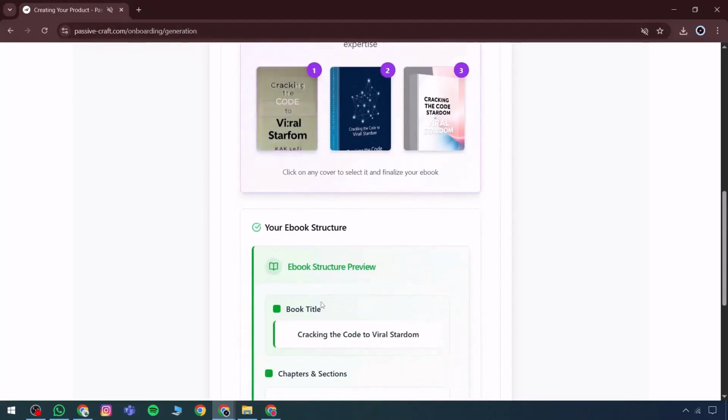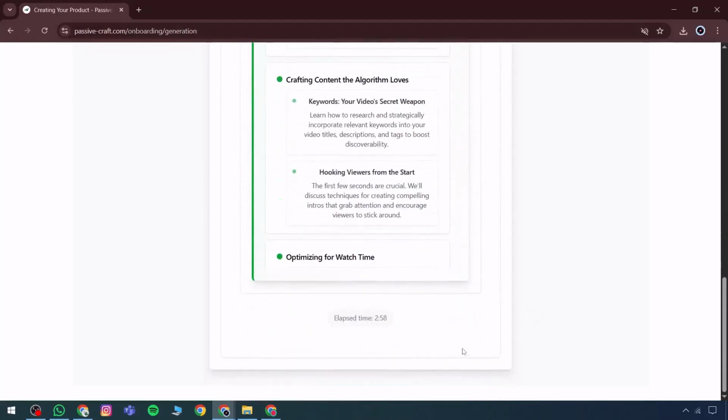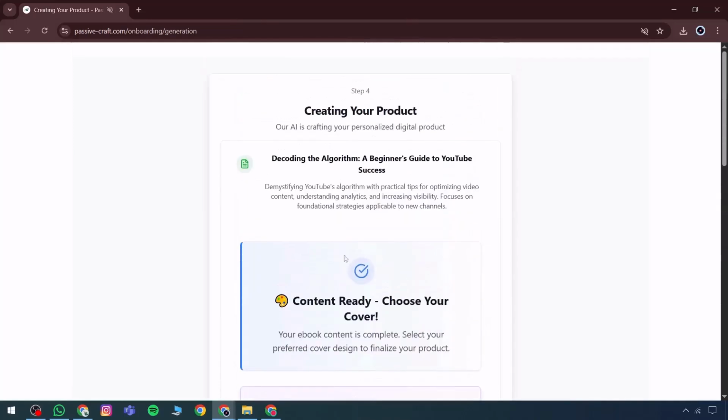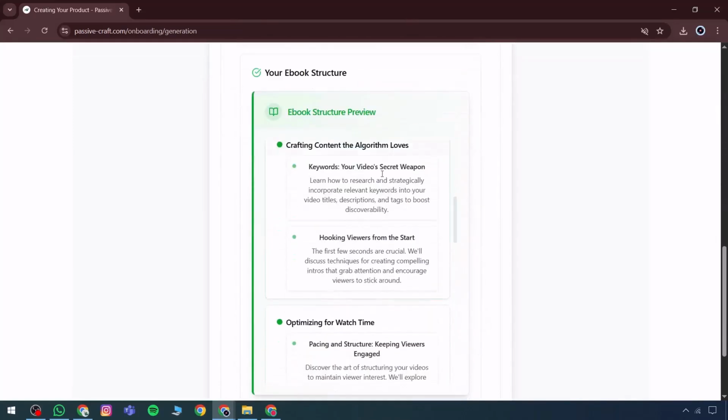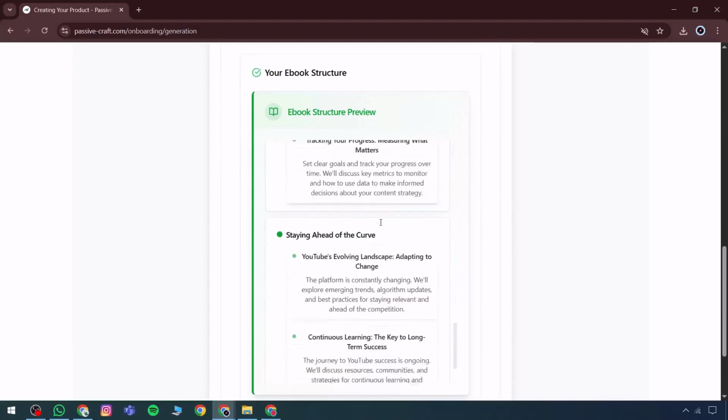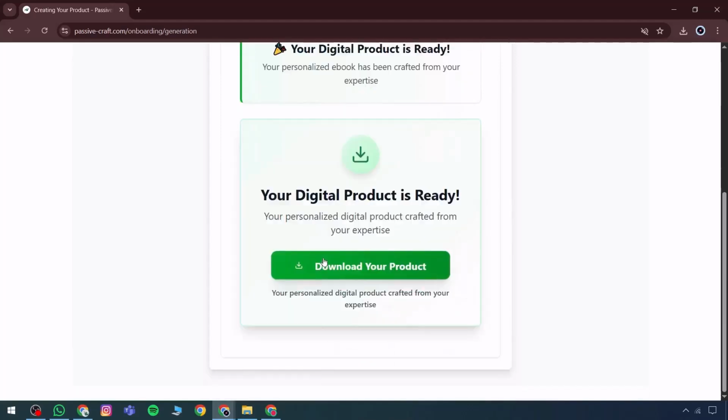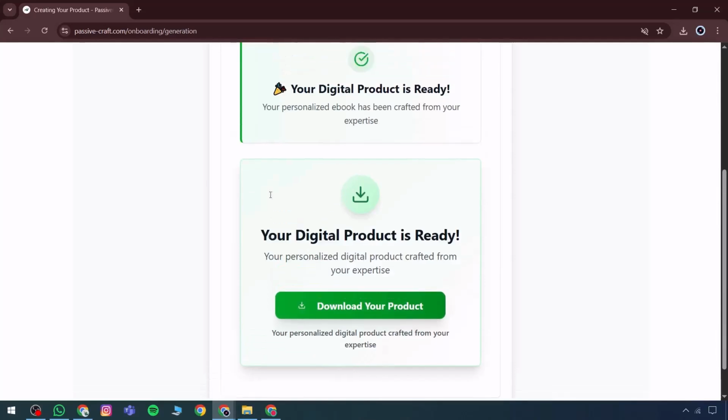Suppose this particular one is selected. What happens next is that the platform compiles all relevant expertise connected to that topic and analyzes how an ebook can be generated from the type of content being produced. After a short while, the content becomes ready. At this point, it shows that the material is available and a category or area can be selected. The website sends a notification confirming that all key functions are accessible.